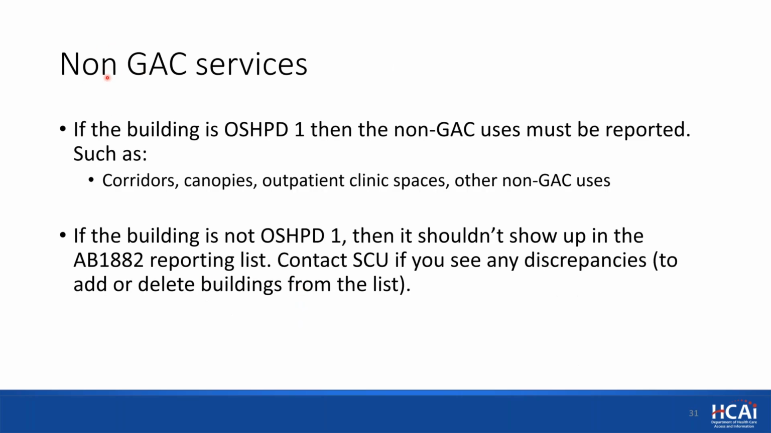So a little more about non-general acute care services. There are OSHPD 1 buildings that have some non-GAC uses, such as corridors, canopies, outpatient clinic space, and some other non-GAC uses. If the building is non-GAC use, all of them, and it is not OSHPD 1, then it's not part of the reporting requirement. It doesn't have an SPC or NPC rating.